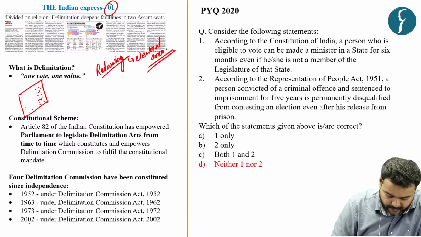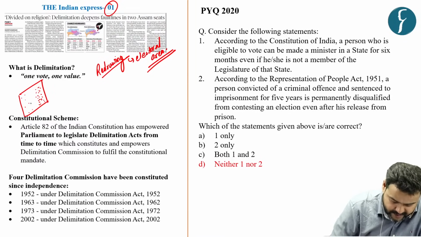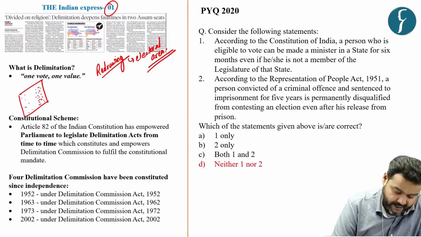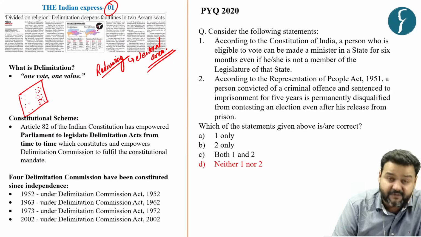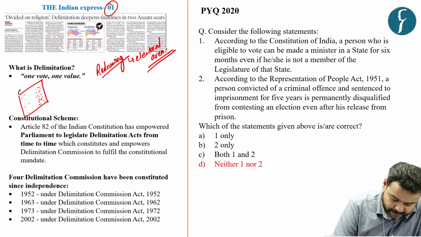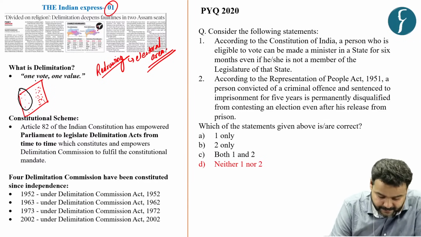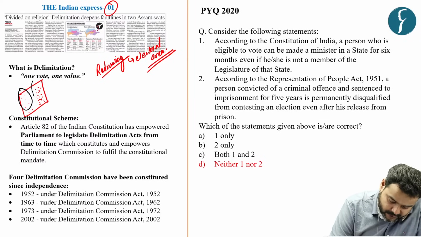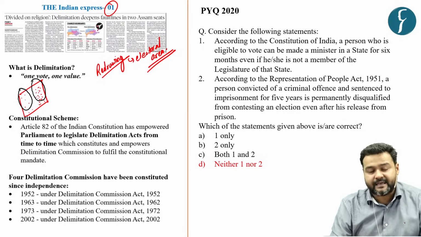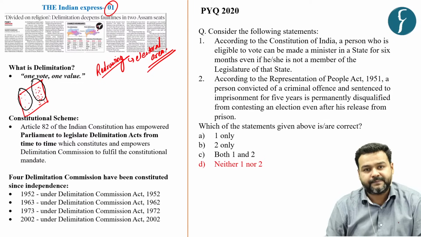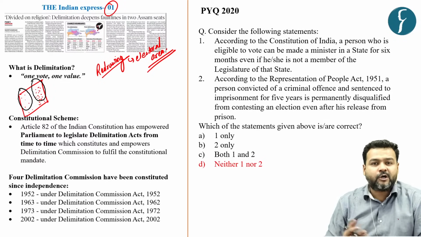Now, you can clearly understand that here the population density is very low. Now, let's assume this is one constituency and 5 voters are there. A similar size of constituency has been carved out here, but here let's say 50 voters are there. So, what do you think?